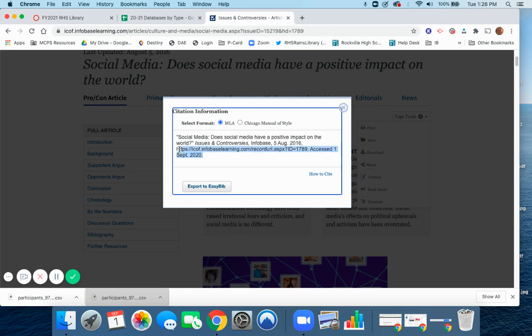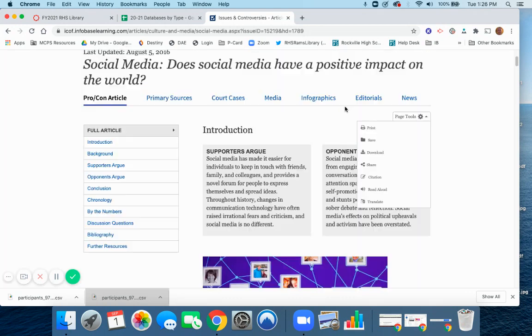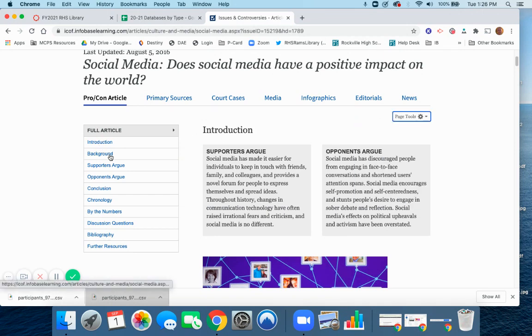Now, let's just say MLA was fine. It's a very easy copy and paste. You can export it to EasyBib. Most teachers here use NoodleTools. A few may use EasyBib. But either way, copy and paste makes it easy. Okay, so now we're done with page tools. Let's go over here to the left.